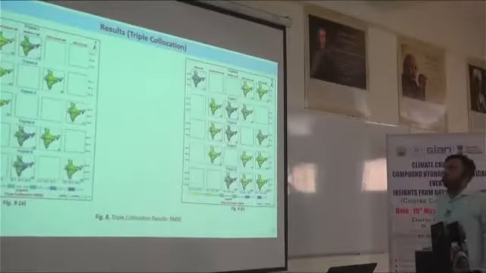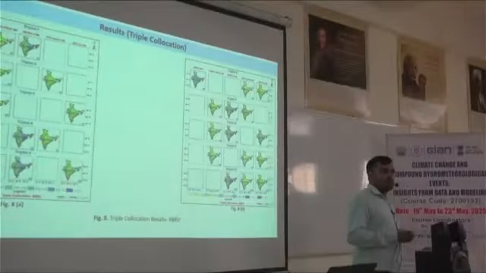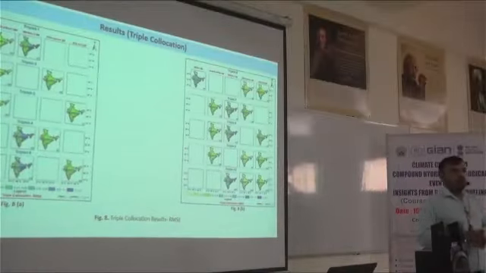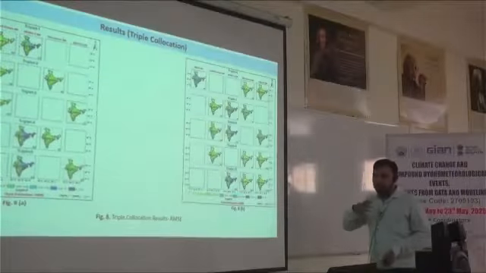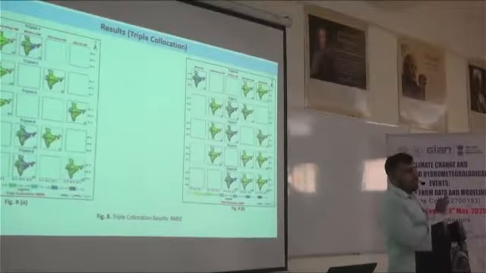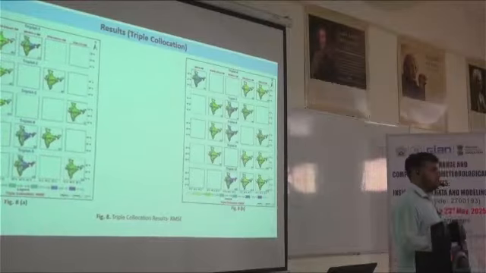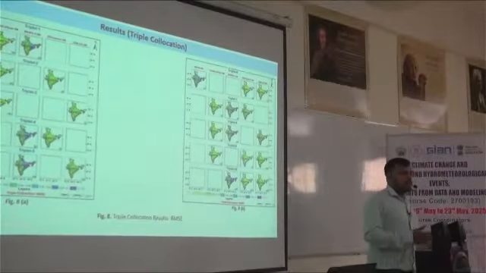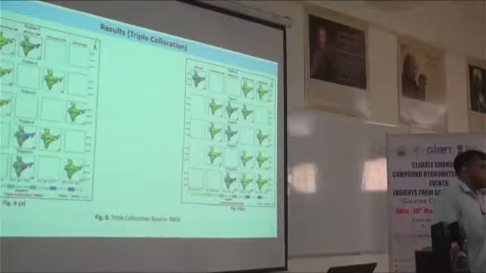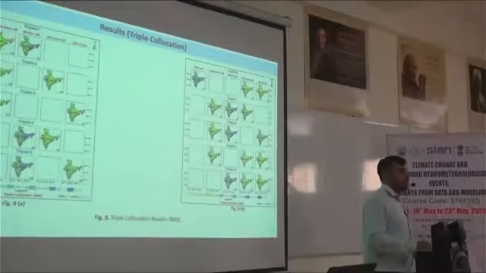So what we do is apply the triple collocation approach. Maybe you have heard about it. This is a very good approach. If we have 5 or 7 or any number of data sets, it will not treat any of the data sets as observed truth. For example, sometimes we do bias correction, using the IMD precipitation data set as the observed data set and thinking that this is the correct data set for us.